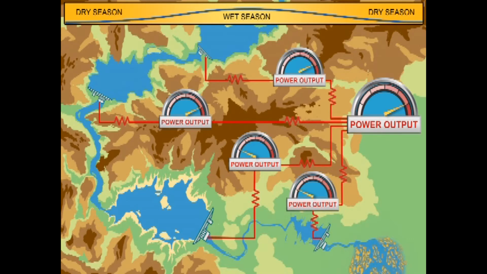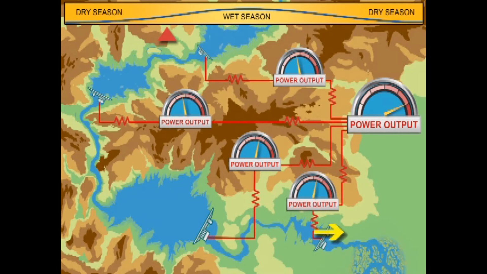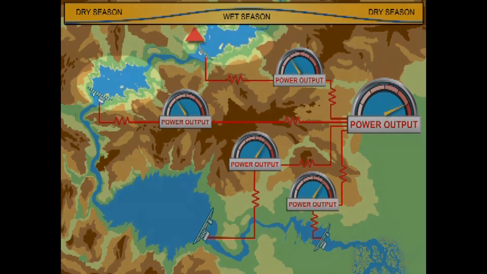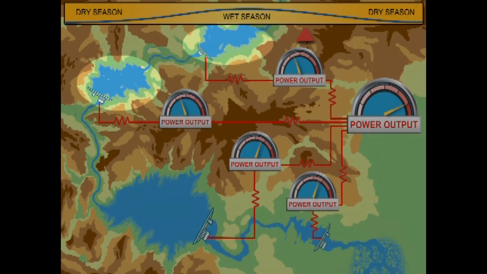Now, let us change the operation of that target dam to a run-of-the-river mode. Notice how this flow pattern is preserved all the way into the ecologically important reach of the river downstream of the entire cascade. But notice how we can also change the scheduling of the power output from the upstream dams in the cascade so that the power output for the cascade as a whole remains the same.